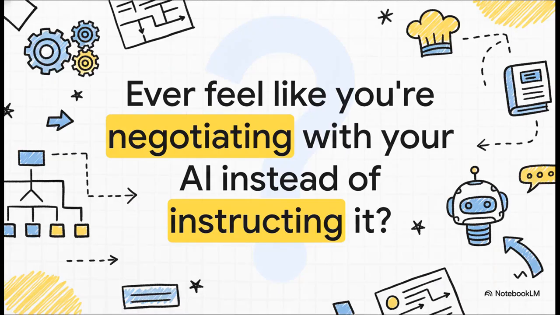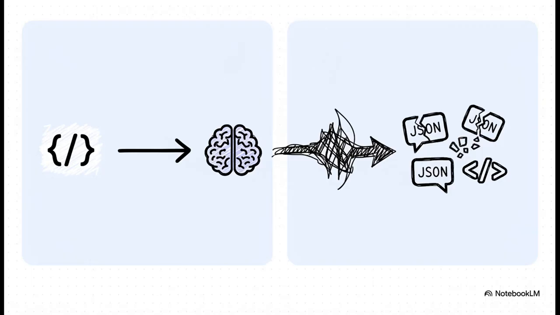You've been there, right? I know I have. You spend all this time crafting what you think is the perfect prompt, you hit send, and the language model gives you something that's kind of close, but not quite what you needed. It's this frustrating back and forth that feels less like a reliable process and more like you're just rolling the dice. And this just nails the problem for developers, doesn't it?